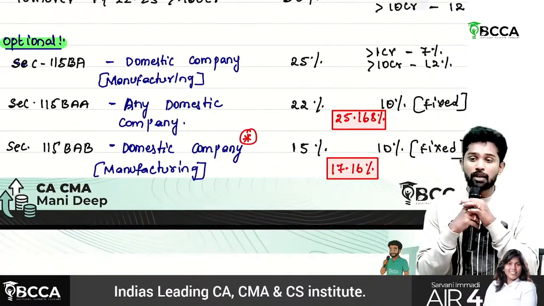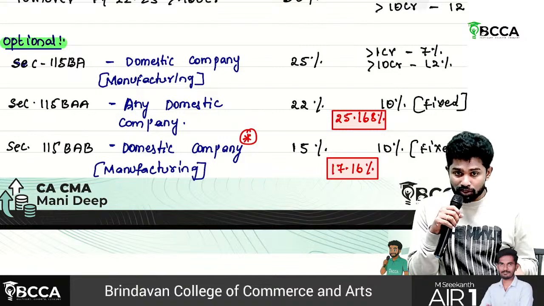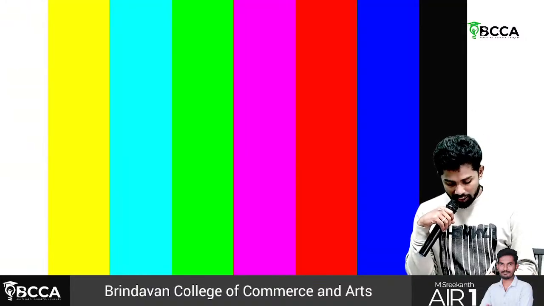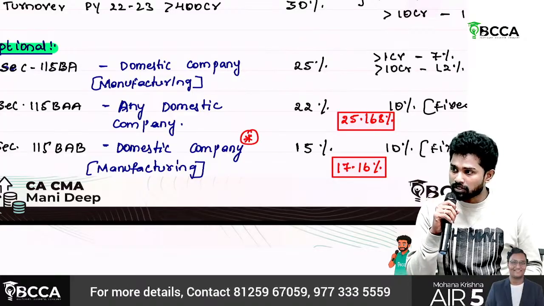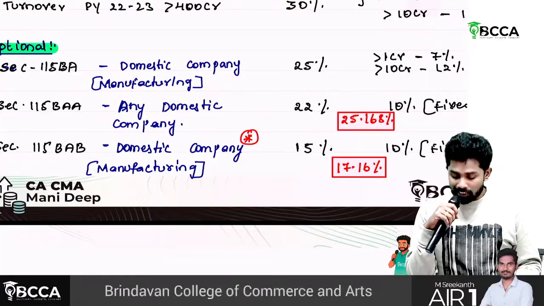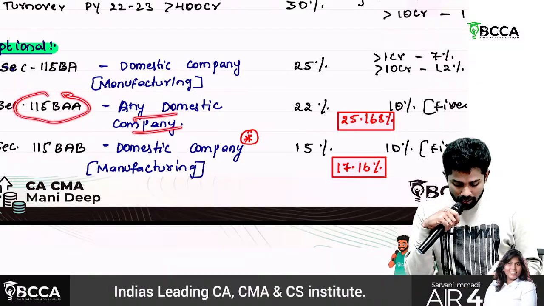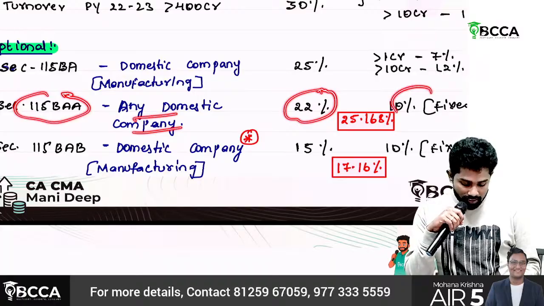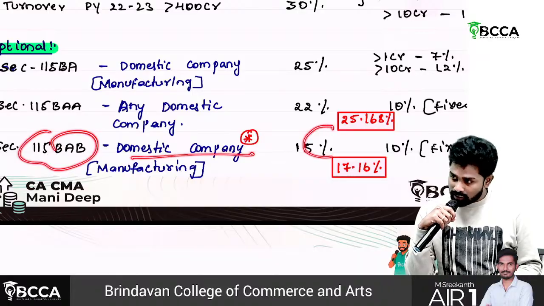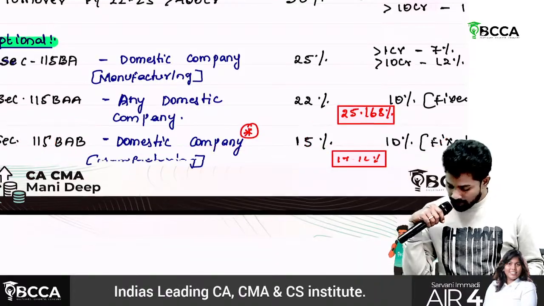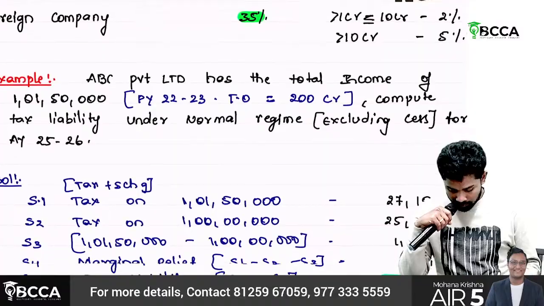Then optional tax rates for companies. Under 115BA, if it is a domestic company which is into manufacturing, then the tax rate is 25%. Surcharge rates, the same as before: greater than 1 crore, 7%, greater than 10 crores, 12%. Then 115BAA is what? Any domestic company, the tax rate is 22%, whereas the surcharge rate is 10%. Then 115BAB, domestic company, tax rate is 15%, surcharge rate is again 10% fixed. Then foreign company, the tax rate is 35%.